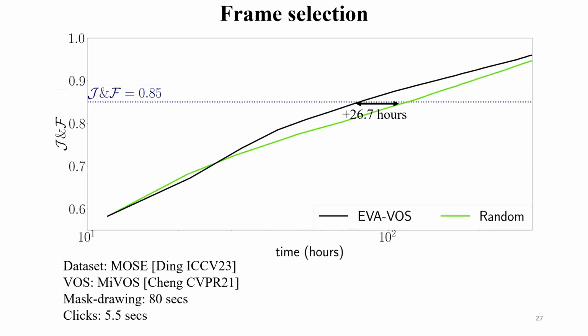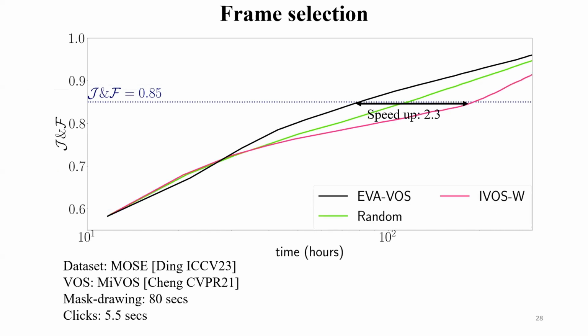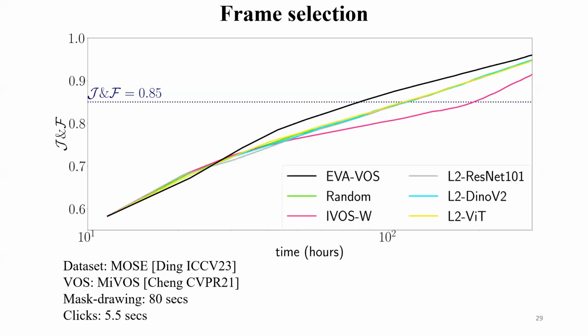For a fair comparison among all methods, we only use mask drawing. We first compare our method to a random baseline that selects frames randomly. Our frame selection method is shown as the black line and reaches the human annotation agreement almost 27 hours faster than random. Now we compare with the current state-of-the-art frame selection method, EVOS W. We observe that EVA-VOS performs significantly better and reaches the human annotation agreement more than 2 times faster.